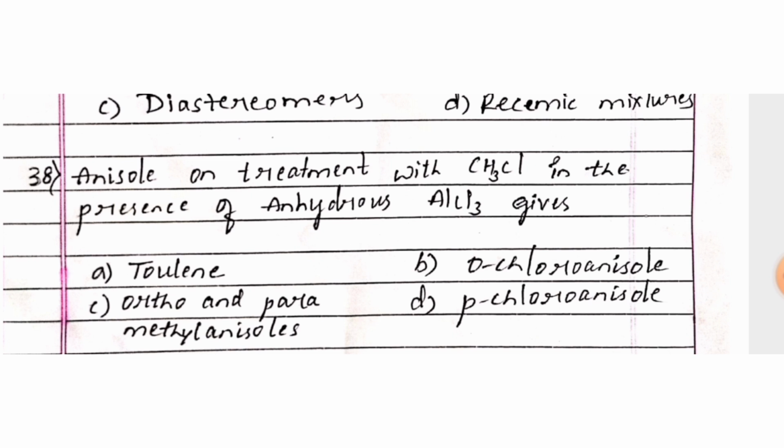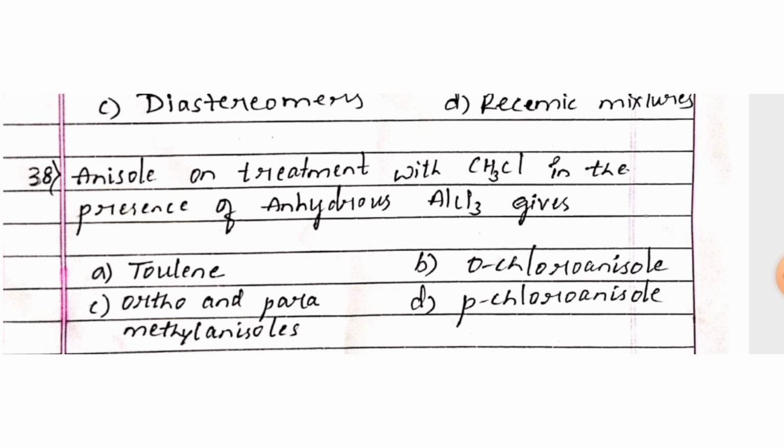Next question, anisole on treatment with CH3Cl in the presence of anhydrous aluminum chloride gives option A, toluene; option B, ortho-chloroanisole; option C, ortho and para-methyl anisoles; option D, para-chloroanisole.